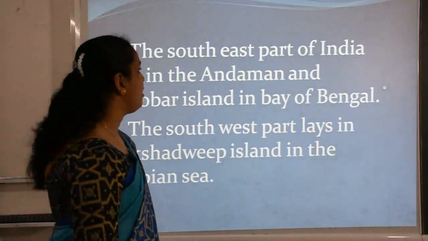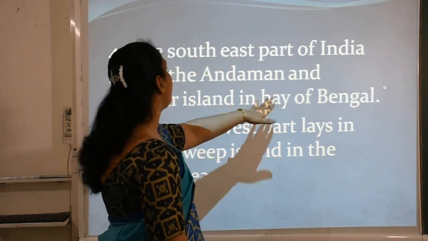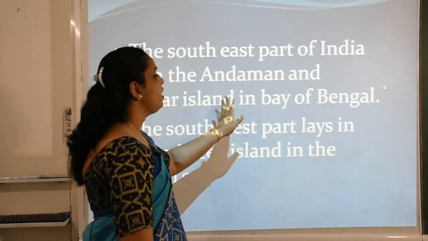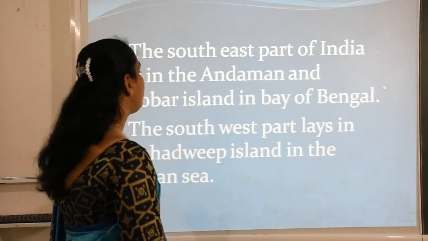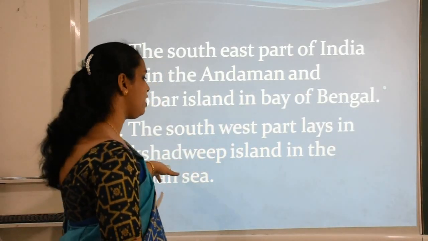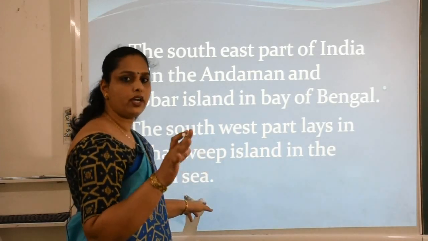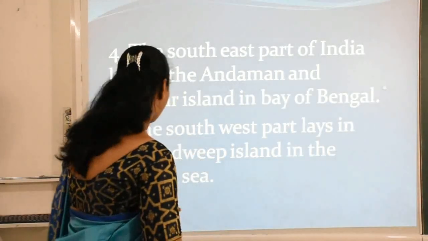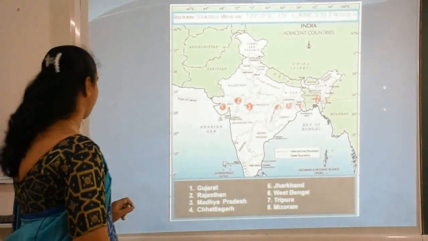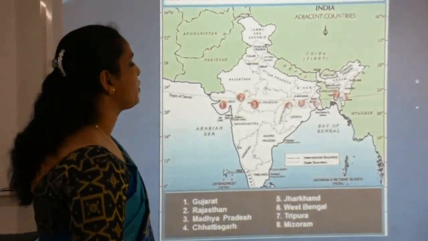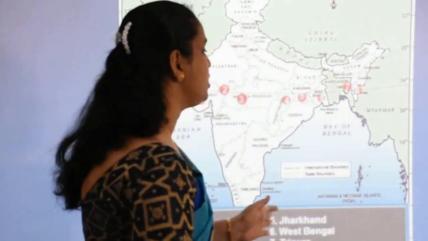Now students, the next point is the southeast part of India lies in the Andaman and Nicobar Islands in the Bay of Bengal, and the southwest part lies in the Lakshadweep Islands in the Arabian Sea. Again, to make this point clearer, I just have to show you the map. See here, our India is covered from 3 sides by water bodies.